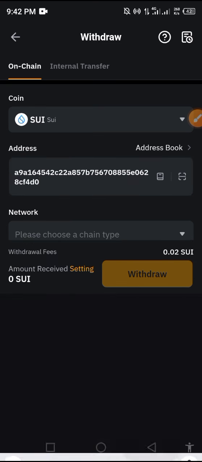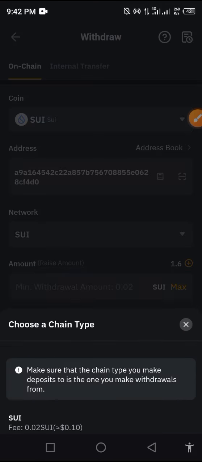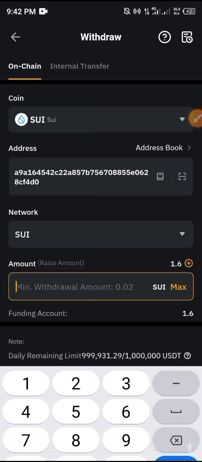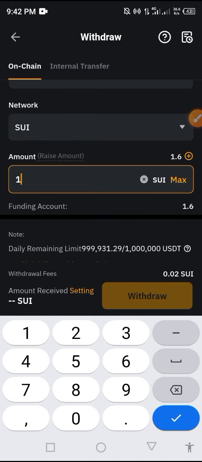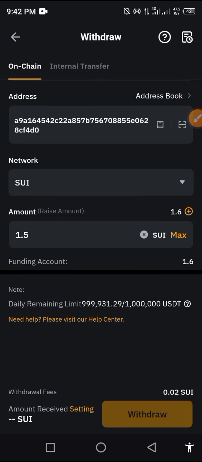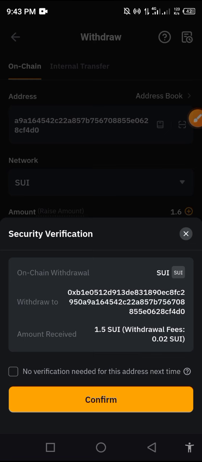But I noticed that if you send 1.2 Sui, you're not going to receive exactly 1.2 Sui, and you won't receive up to 1 Sui in your wallet. You need 1 Sui in your wallet to start earning. So I'm sending out the Sui now.